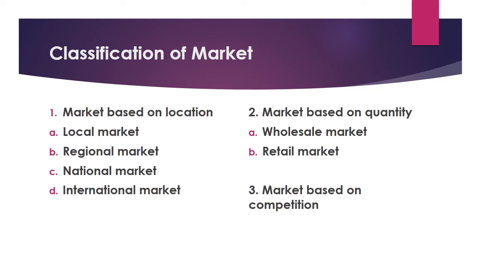In the wholesale market, we usually buy goods at a cheap or lower rate, and the quantity should be more. In the retail market, when we want to purchase a smaller quantity, we purchase from the retail market. And the third one is the market based on competition. The market is classified according to the competition in the market.